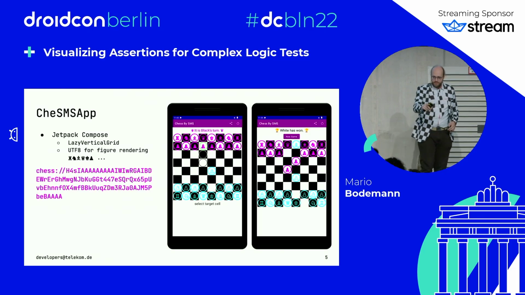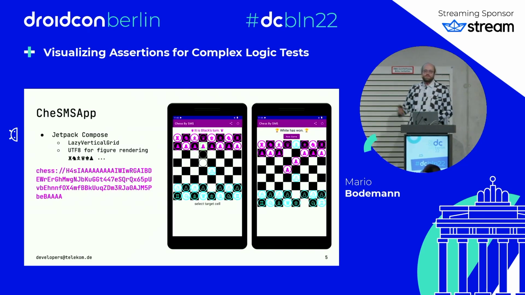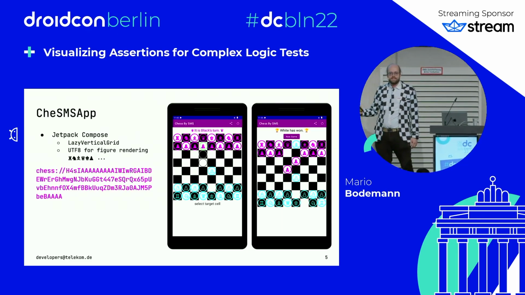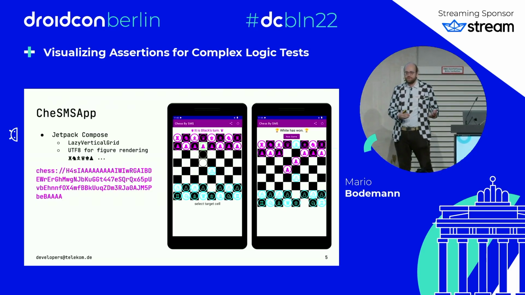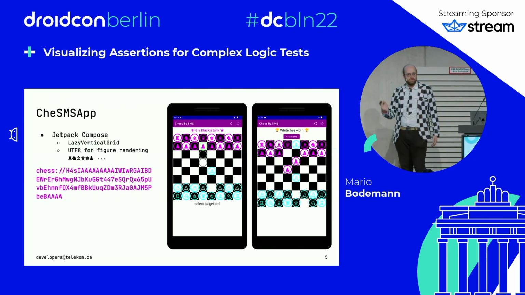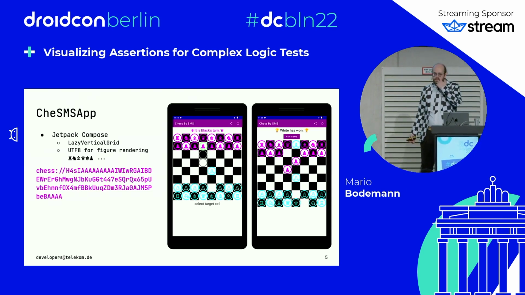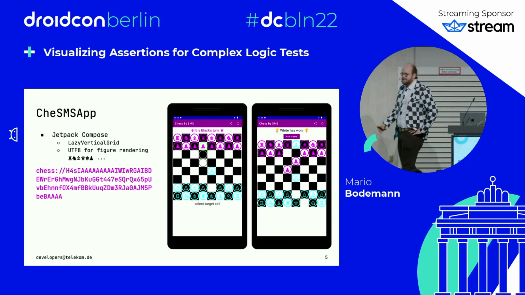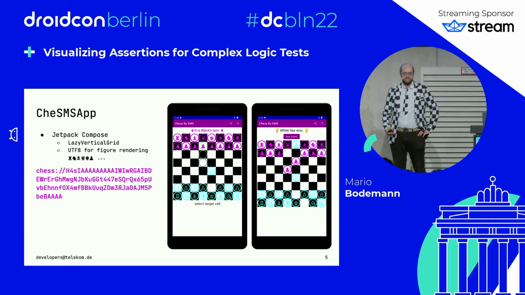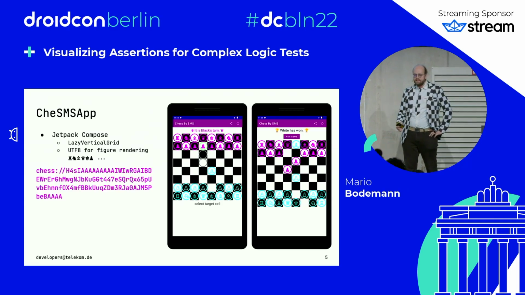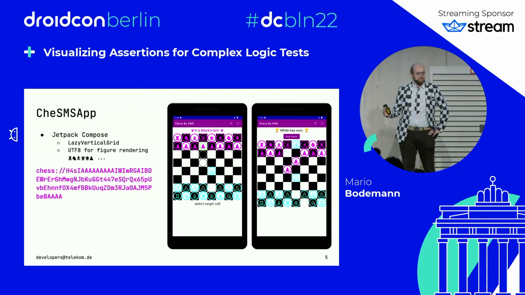Yeah, okay. This was your cue, by the way, Mexican nod, thank you. Also, you see, this is a vertical grid, a lazy vertical grid that contains just a text view, and on top of the text view you have the UTF-8 characters for chess. The pawns, the queen, the king, all of them are just one character on the board we are seeing here. Also, what you see in the magenta color over there is the actual URI we are sending as an SMS. With SMS, you can send 160 characters. Depending on the zip encoding you're using, this is roughly 100 characters. So this should be working fine for now.